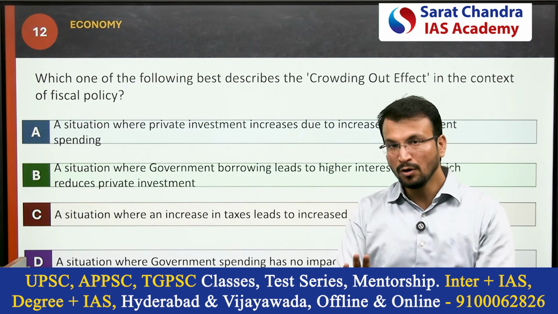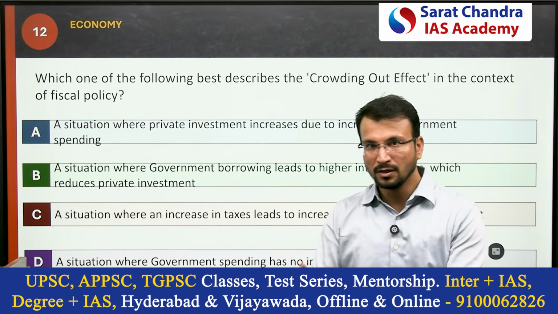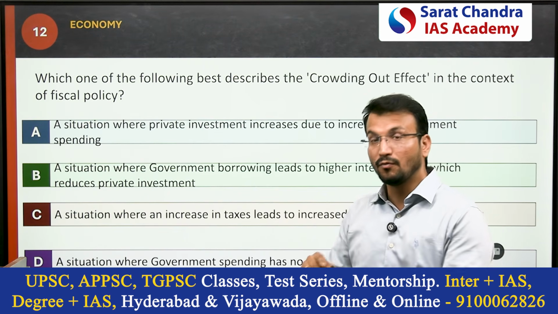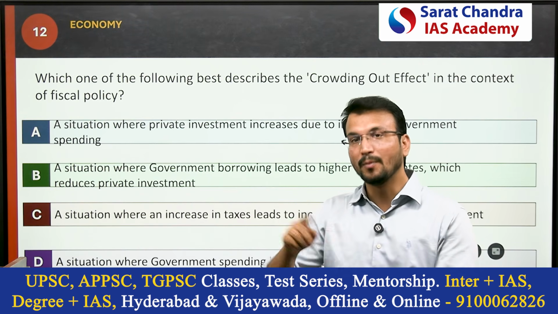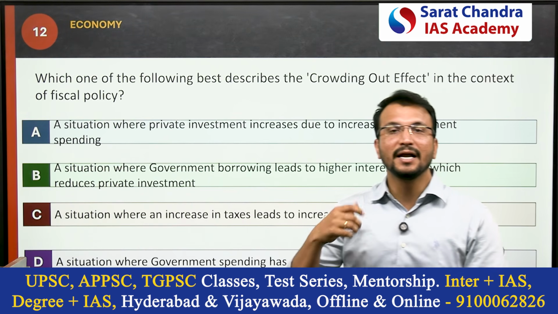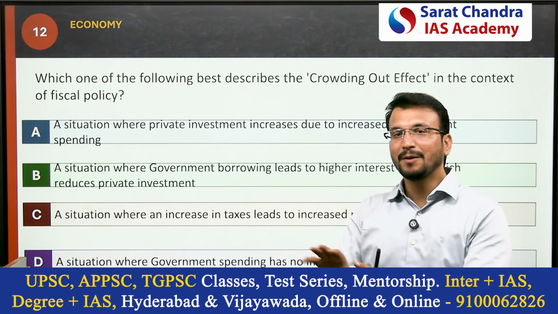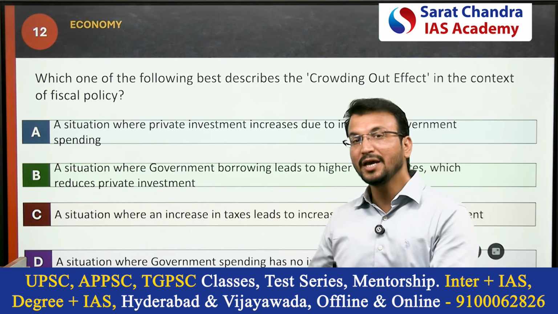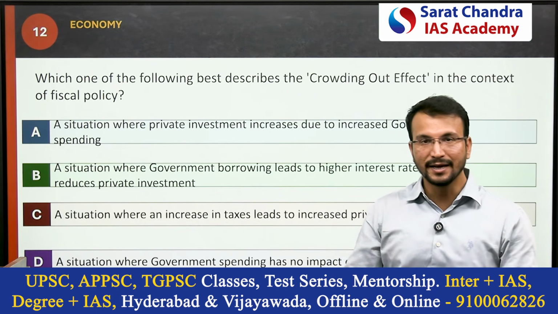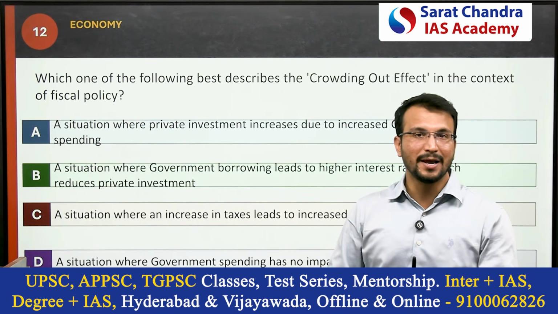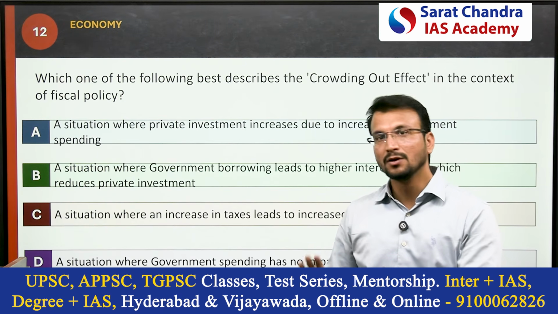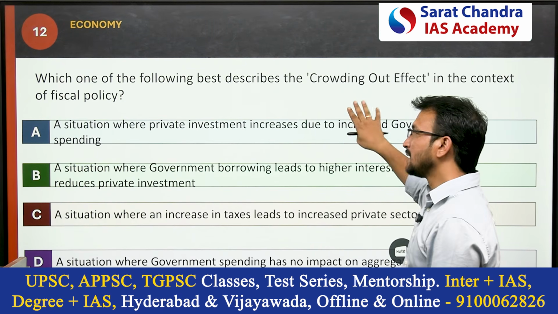When the government takes more loans, automatically the interest rates will increase. Private players are then not showing interest in investment, because when interest rates are increasing, they will reduce their investment. It is a common thing. So that is the crowding out effect.